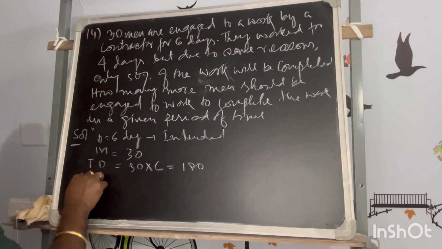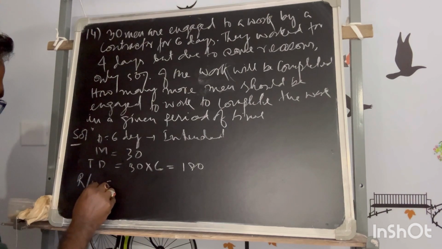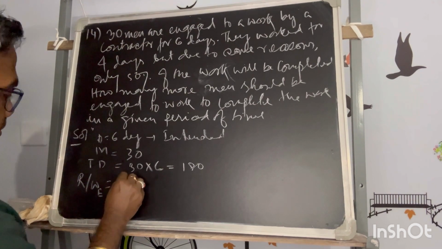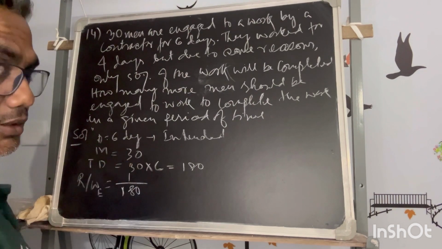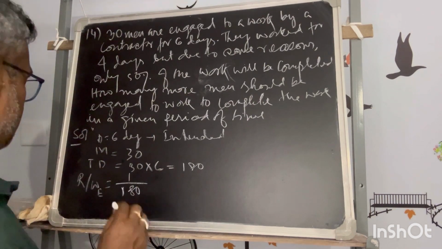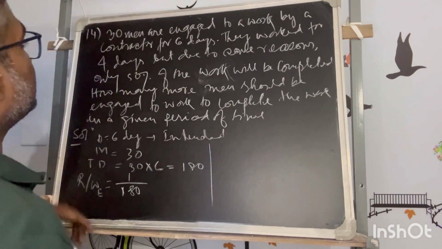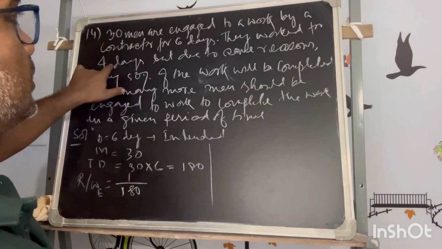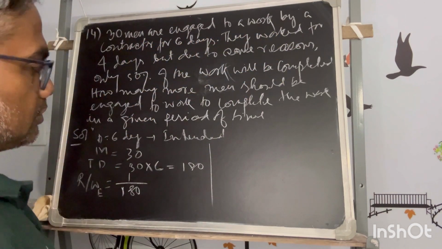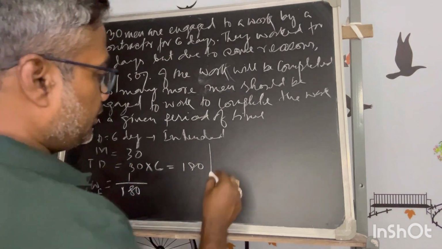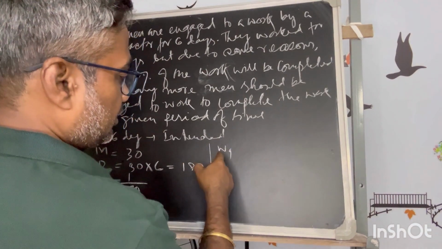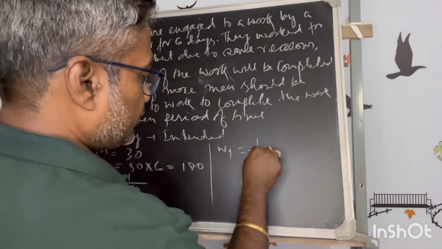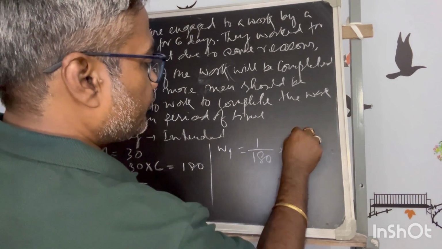So the rate of work for the intended, that is the expected, is equal to 1 upon 180. This is the rate of work. Okay, fine. In the second part, they worked for 4 days. So in 4 days, how much work did they do? The work done in 4 days, I write it W4. This is the rate of work into 4 days.